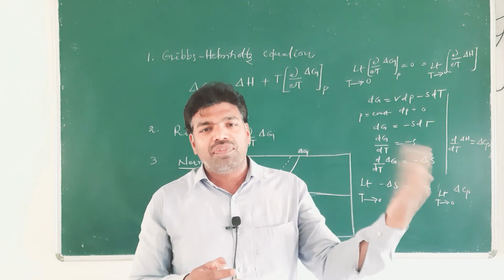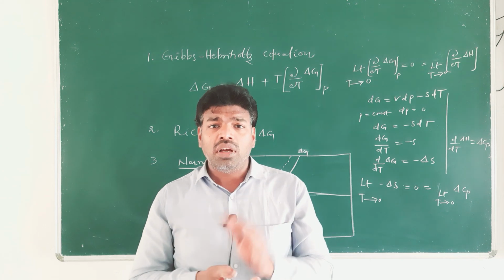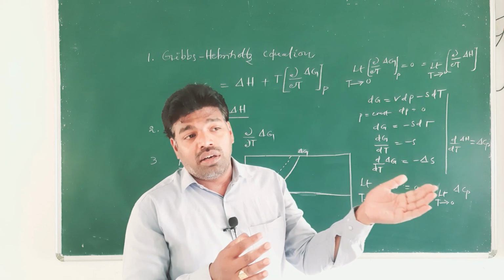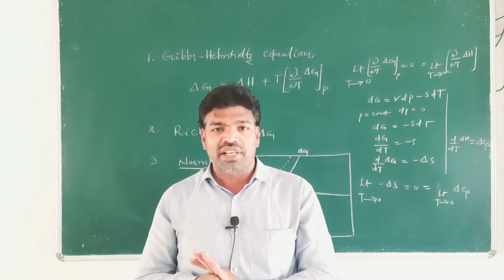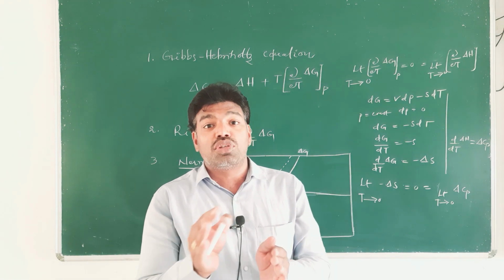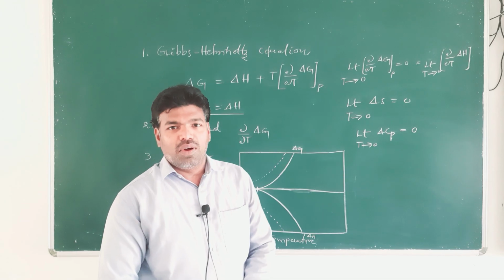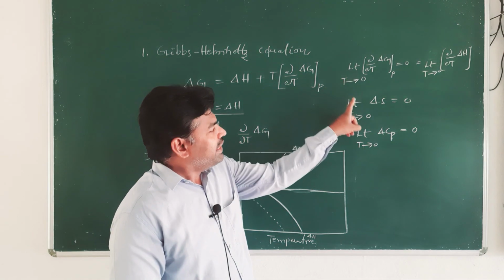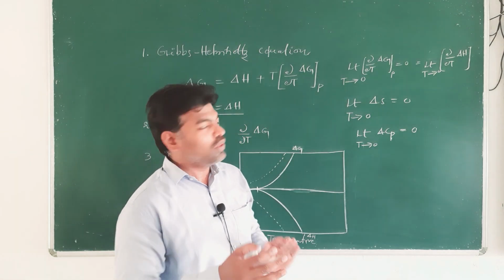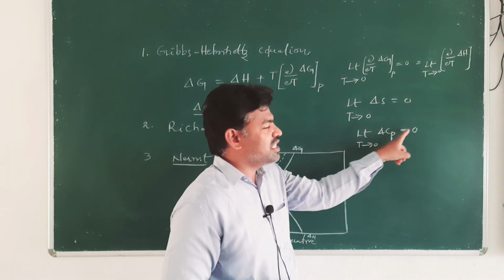But when we go for other substances, that is imperfect crystalline solids, entropy may not become 0 at absolute 0 of temperature, right? Okay, so limit T tends to 0, delta S equal to 0. From Nernst heat theorem we can conclude that limit T tends to 0 delta S equal to 0, limit T tends to 0 delta Cp equal to 0.